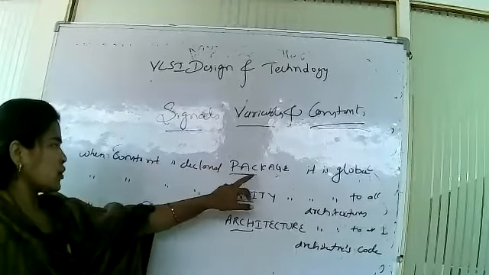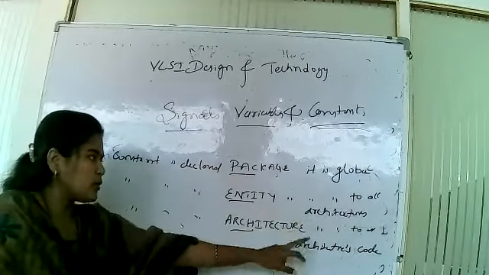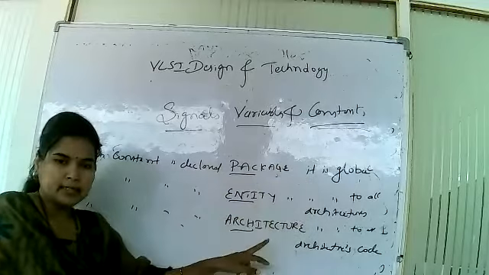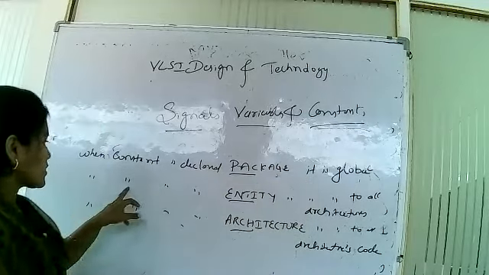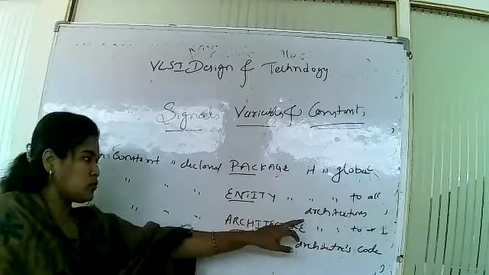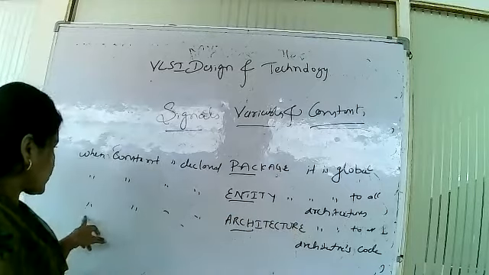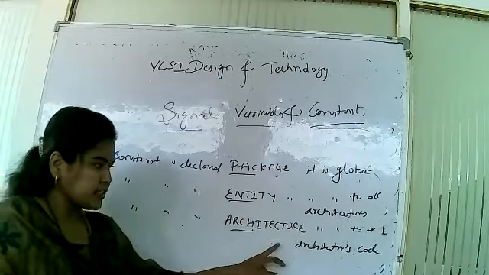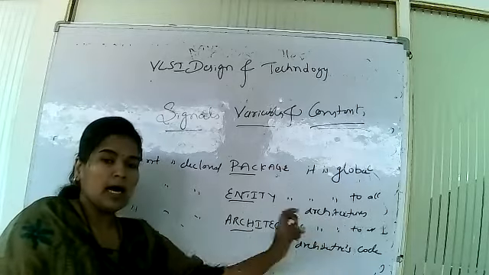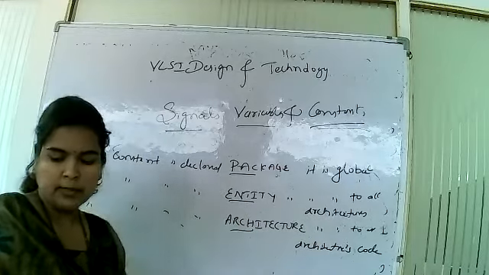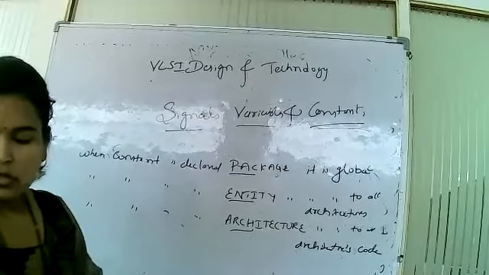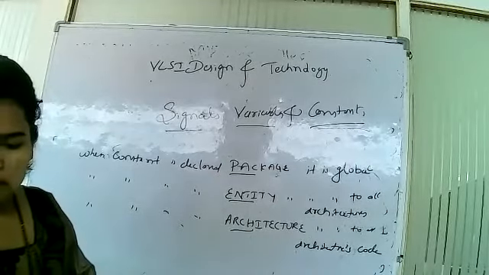If it is declared in the package, it is useful for the entity and the architecture. When the constant is declared in the entity, it is used for the architecture. When it is declared in the architecture, then it is global to the architecture's code. So this is about the constant.